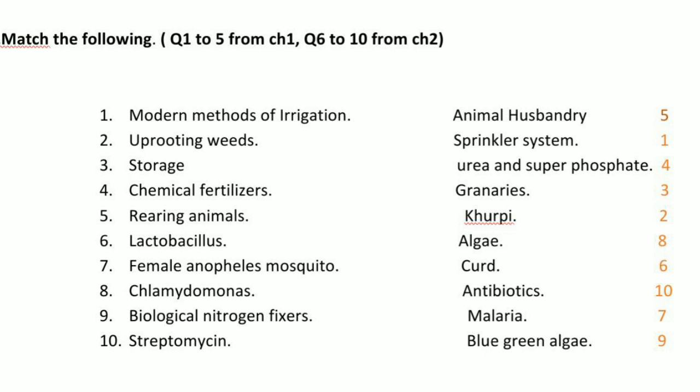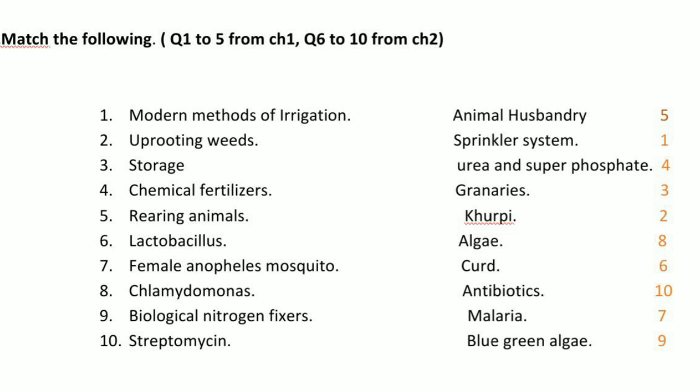Next is uprooting weeds. Weeds are unwanted plants which grow with our crops. For proper growth of our crop, we have to remove the weeds. We have to uproot the weeds by using a tool called kurpi. So the answer may be kurpi. Here on the right side, you have to see which answer is suitable for our particular question. So kurpi is the right answer, which is in the 5th line. Kurpi is the right answer for the second one.